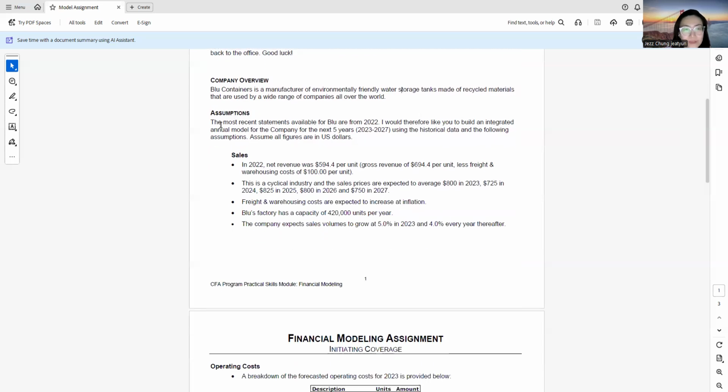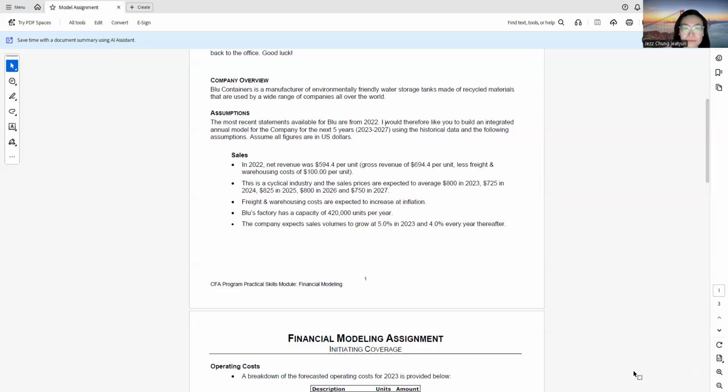The assumption is that the most recent statements available for Blue are from 2022. He would therefore like you to build and integrate the annual model for the company for the next 5 years, from 2023 to 2027, using the historical data and the following assumptions. Assume all figures are in USD.